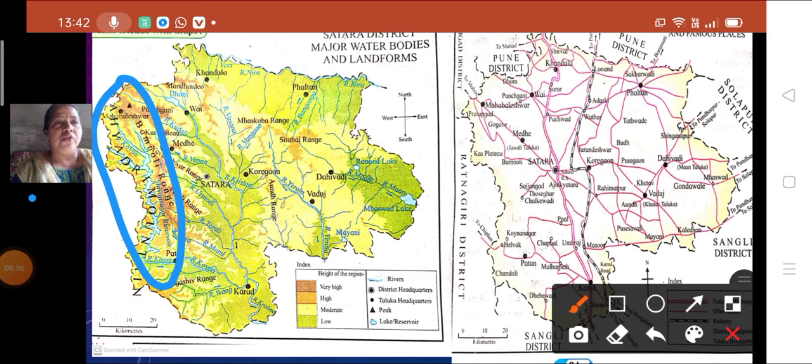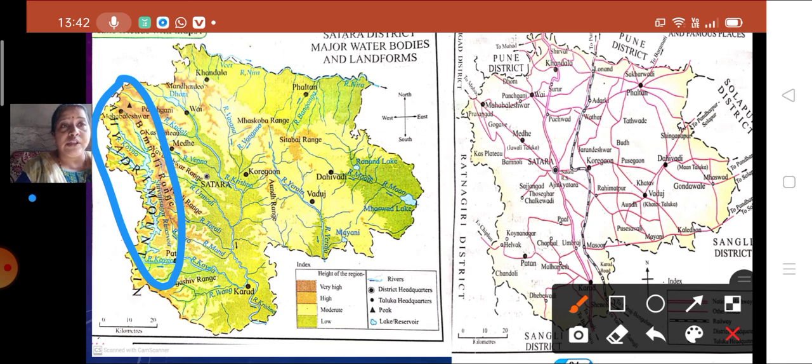Yes, so I hope you all have understood these two maps, that is the physical map of Satara district as well as the transport map of Satara district. So what did you understand from this? The central part of the Satara district as well as the eastern part is having a network of transport route. The central part is having the denser network, while we can say a medium type of network can be seen in the eastern part of the Satara district.